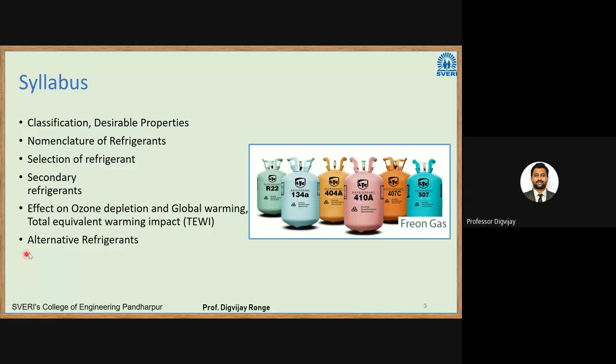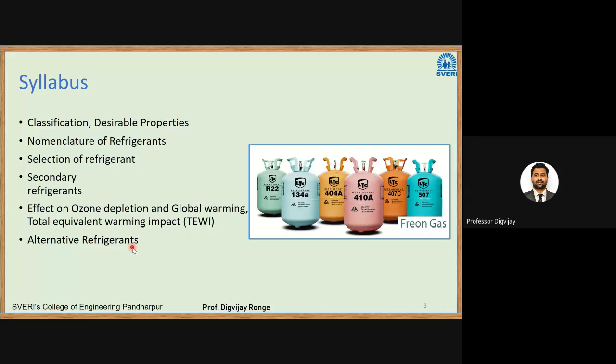And last is alternative refrigerant. Various research is going on in this field. This is the field of refrigerants in which a thermal engineer works along with the chemical engineer, and they manufacture refrigerants according to the requirement. Now they are going for natural refrigerants. No doubt that we have air and water which are natural refrigerants, but they are looking for refrigerants which will have zero impact on our environment.